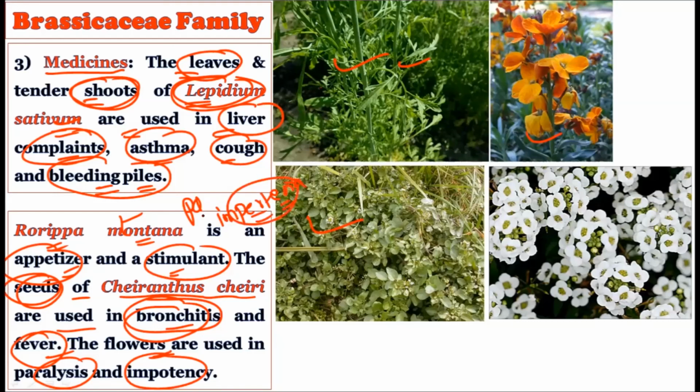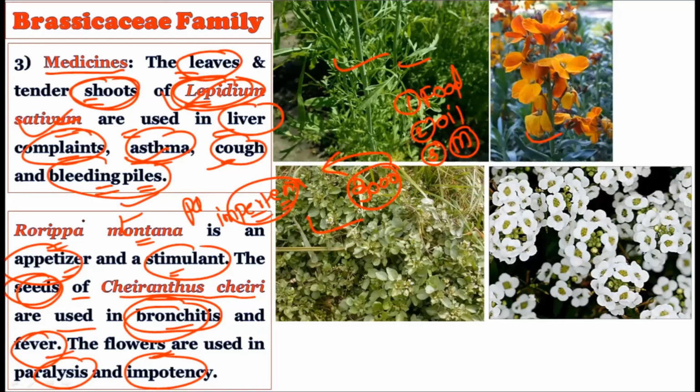So medicinal importance is also there for this Brassicaceae family, as it contains more than 3,000 species. Hence great economic importance is attributed to this particular Brassicaceae family in the form of food, in the form of production of oil, and in the form of medicine. And for the medicine, to justify your answer, you should remember the botanical name, that is Lepidium sativum, used in liver complaint, asthma, cough, and bleeding piles.